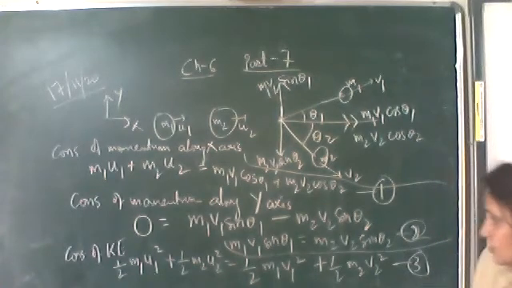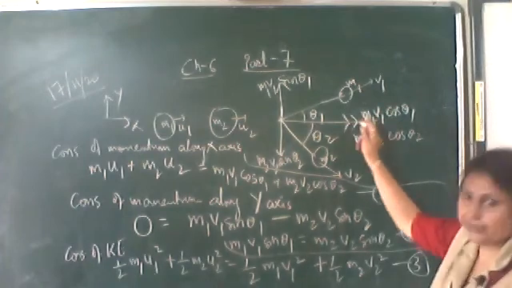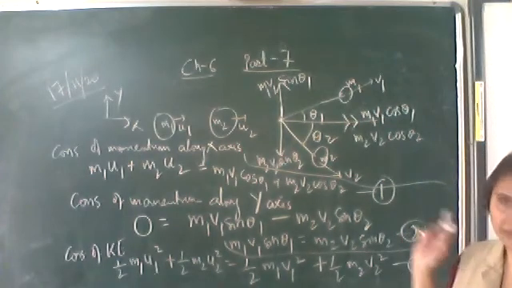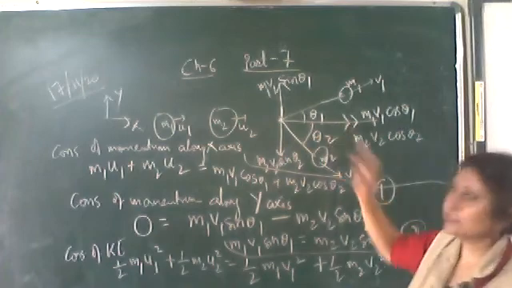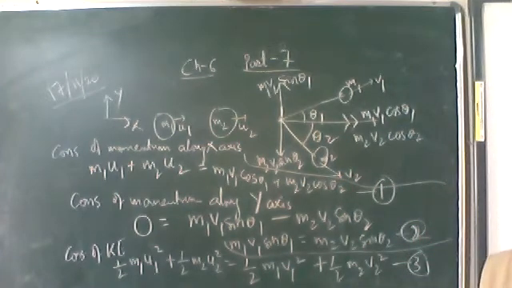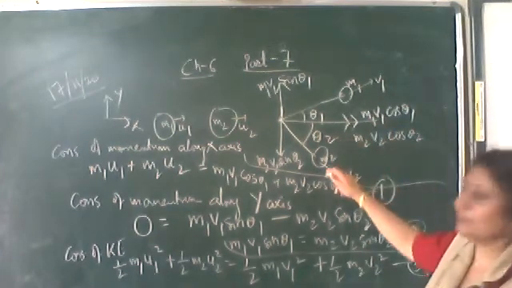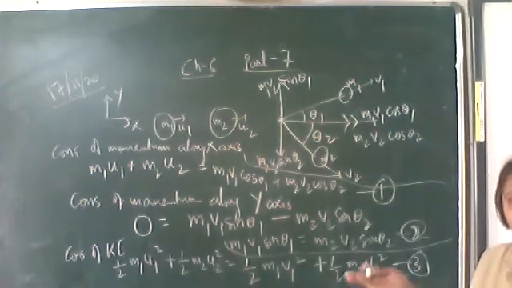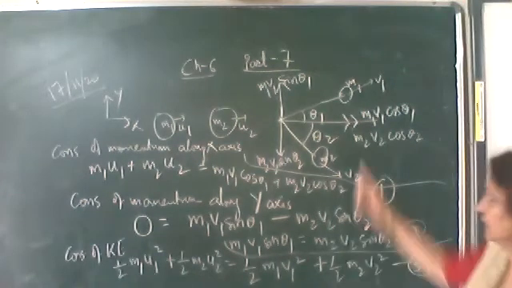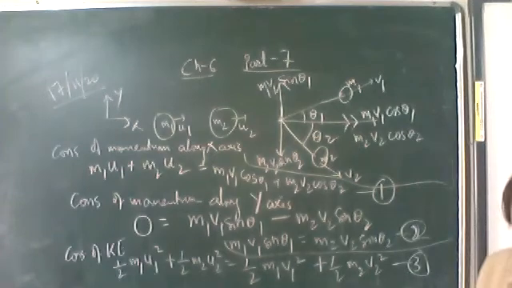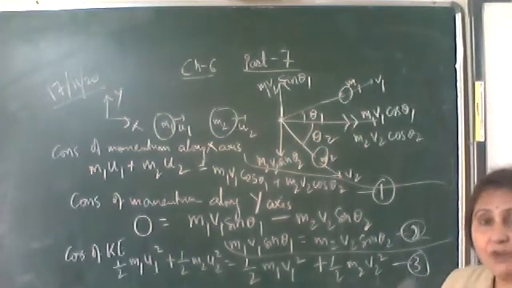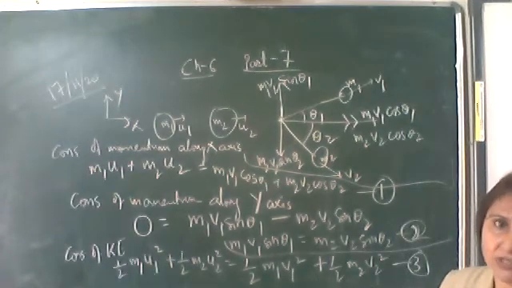So here, if it is a perfectly elastic collision, then the sum of these two angles will be 90 degrees. That is, the two objects will move in such a way that they are perpendicular to each other. Theta 1 plus theta 2 is equal to 90 degrees only for a perfectly elastic collision.